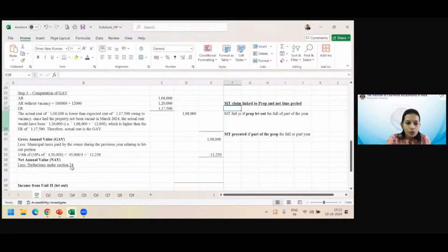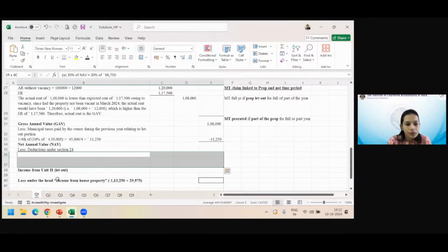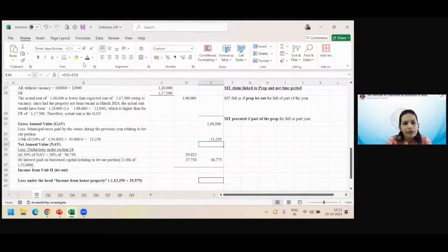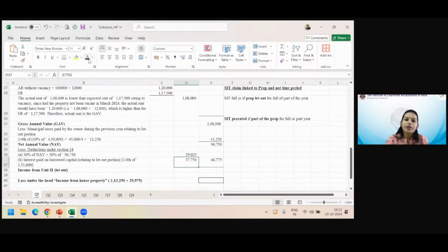Okay. Coming to, after we have got NAV, we are calculating deductions under section 24. 30%, this is a let out property. We will calculate 30% of NAV, and NAV we have got as 96,750. Then we will reduce interest on borrowed capital. We will calculate 1/4 of 1,51,000 and we have got this. Any limits on interest on borrowed capital claim from let out property? No. Should we compare it with 30,000, 2 lakh, anything? No limits at all. Just claim whatever you got. So you reduced all the reductions and you got an outcome which is positive or negative. It is still positive.